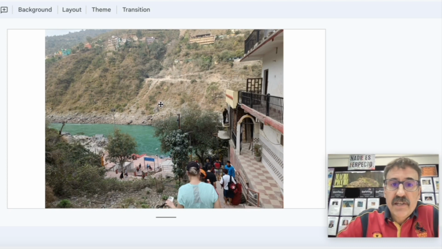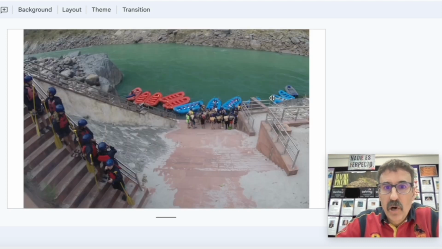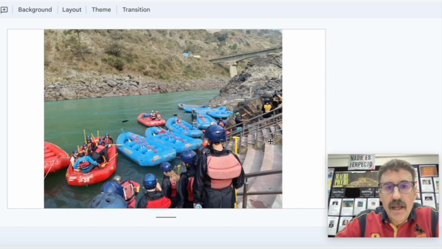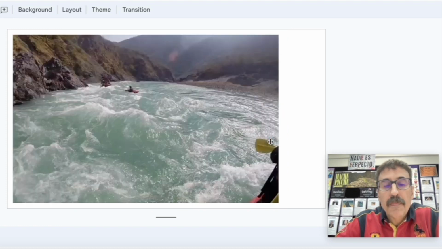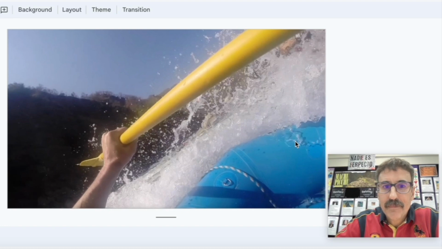And here are pictures from last year, our principal, Miss Anthea. The boats, the rafts are ready, and we start our rafting. These are images that I took last year with my GoPro. So these are the rapids, pretty fun.